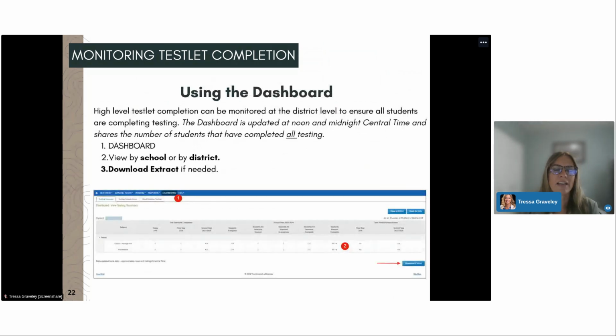When using the dashboard, educators can go into the KITE Educator portal and select Dashboard from the top blue menu bar. This is a high-level testlet completion view. A reminder that the dashboard is only updated at noon and midnight Central Time and only shares the number of students, the percentage of students that are completed with all testing for the window. Educators can download extracts and view at the district or school level as needed.